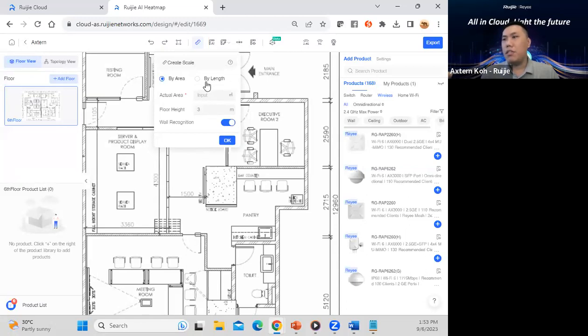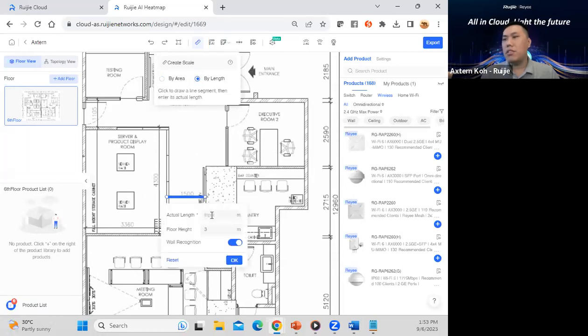The second step is normally to set the scale. Maybe from here it is 1.5 meters. We just need to click one time here and drag until here, then click another time here. Normally they write 1,500, which means 1.5 meters, because this value, 1,500, is in millimeters. So you need to convert it to meters, which means 1.5 meters. Then you click OK.